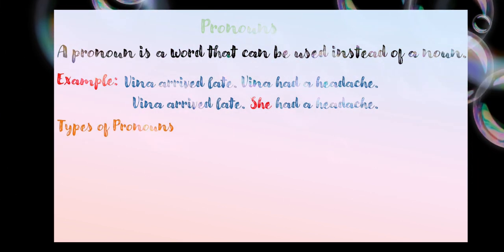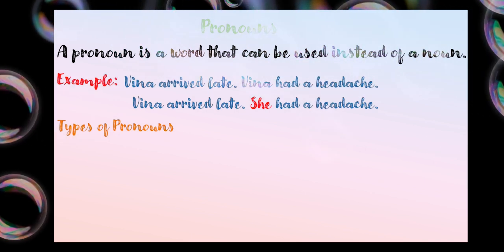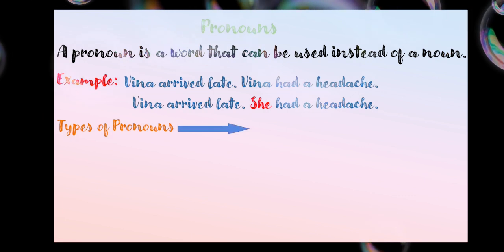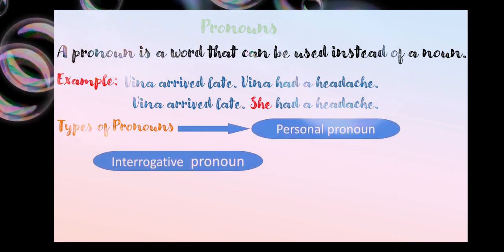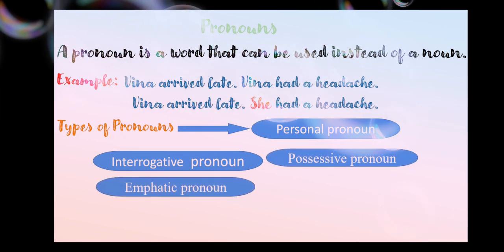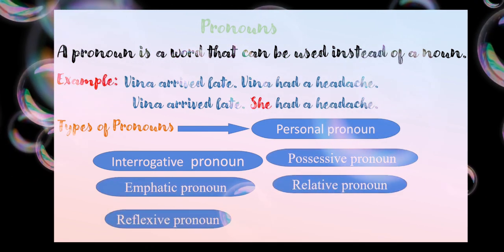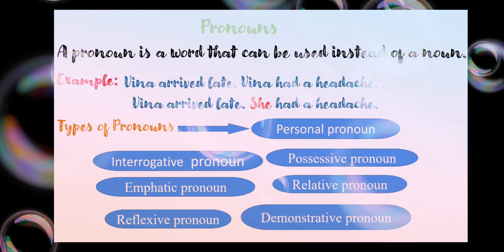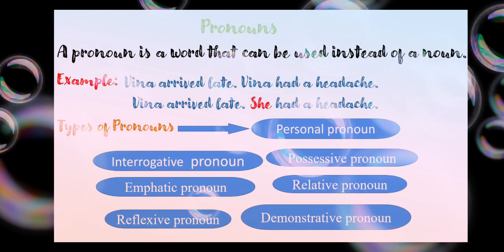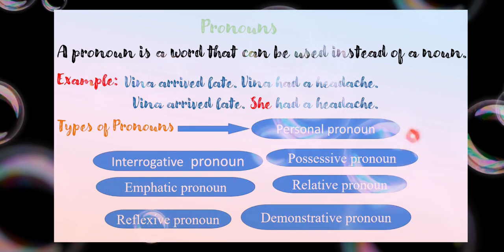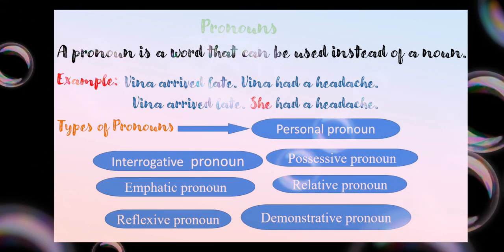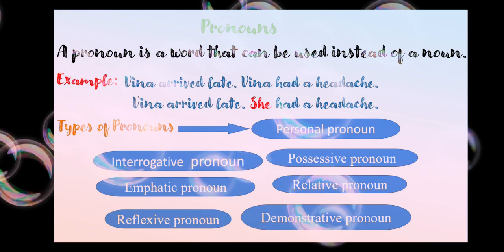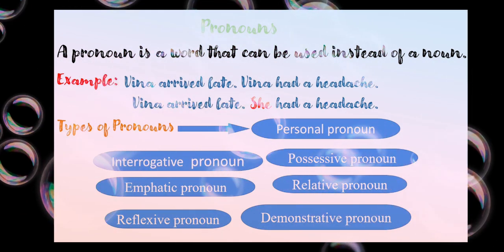How many types are available for us? What are we going to read in this whole chapter? So let's see what those types are. The first is personal, interrogative, possessive, emphatic, relative, reflexive, demonstrative and indefinite. In this video I'll cover all these types of pronoun, so that you get to know what each one means and what all things we need to remember. So we'll go one by one.